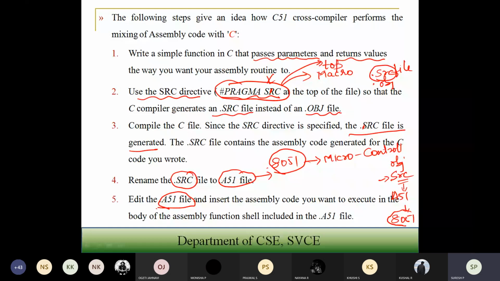Anybody having any questions, you can ask. If you have any questions, you can ask. Anybody having any question? Suresh,